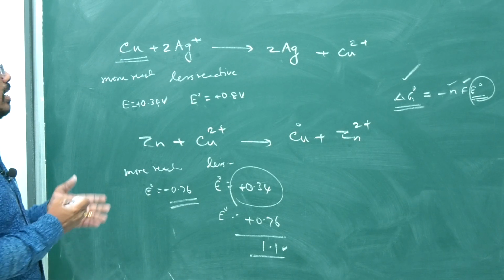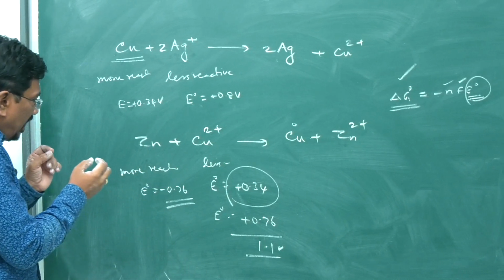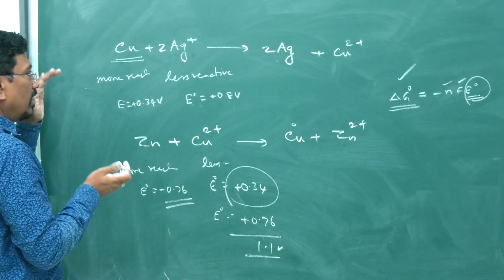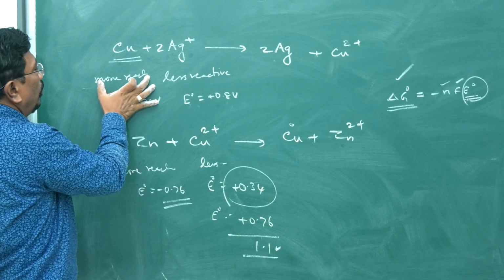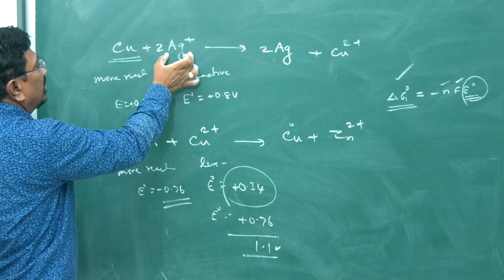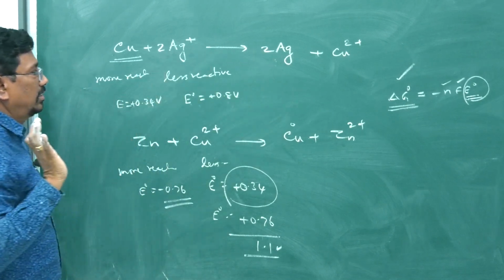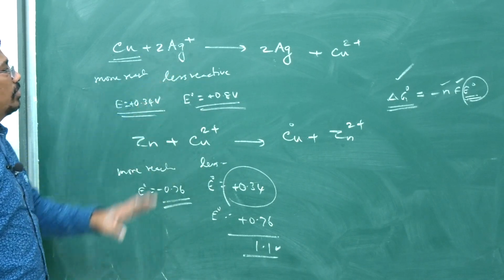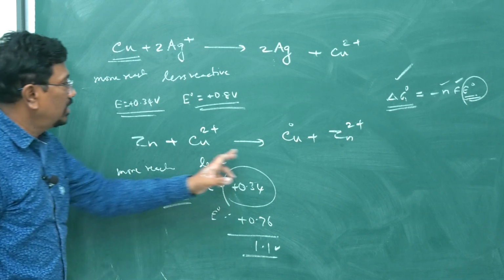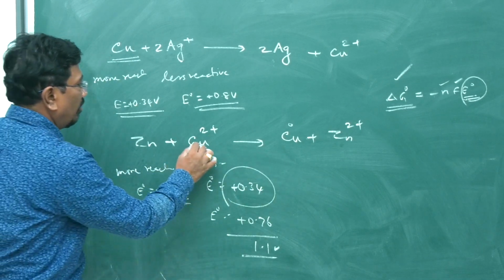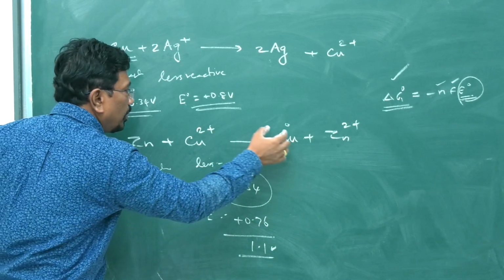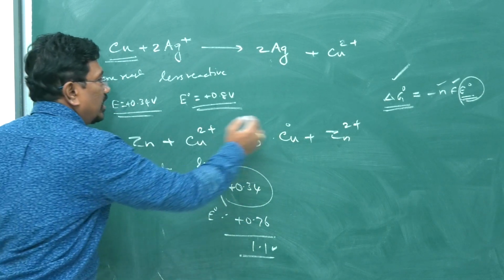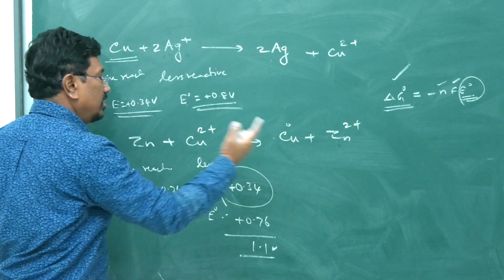Based upon that, in the coupled reaction, if the EMF is positive, the reaction is feasible. These values I have given just for understanding. A more reactive metal can make a less reactive ion precipitate. The background of this is EMF only. For the coupled reaction, the EMF will be positive. I have taken this particular example and calculated: for the conversion of Cu2 plus into Cu, the reduction potential is positive. For the conversion of Zn to Zn2 plus, it is not reduction, it is oxidation.